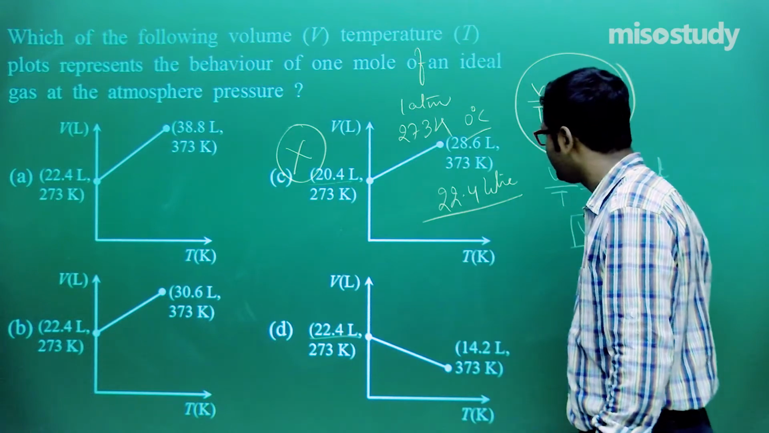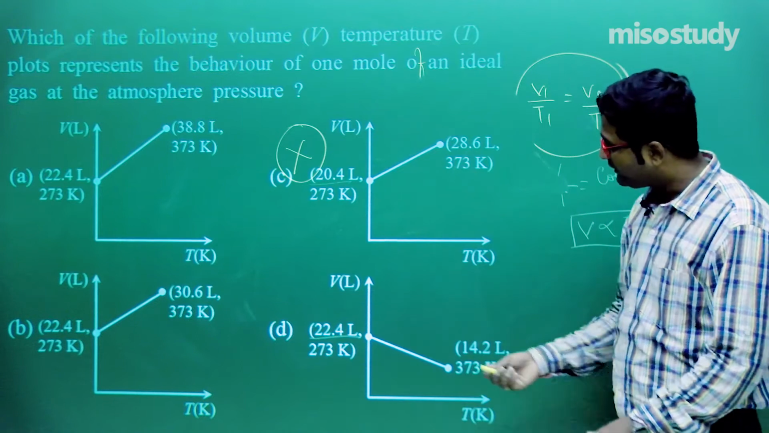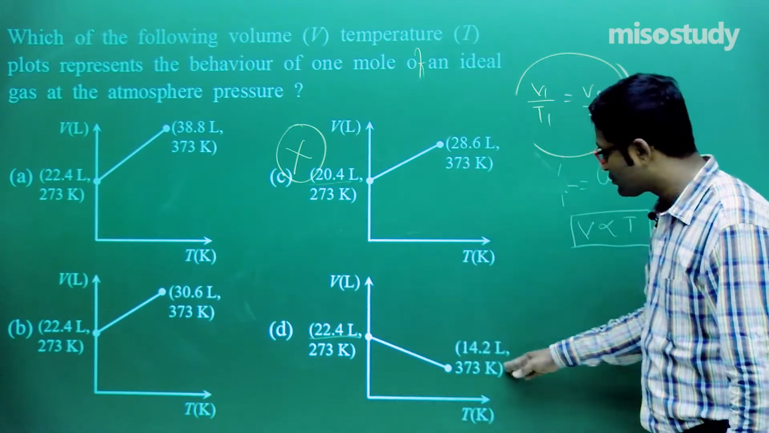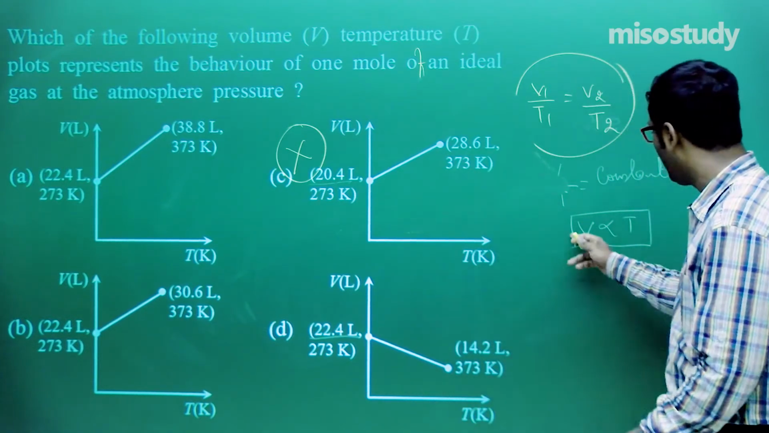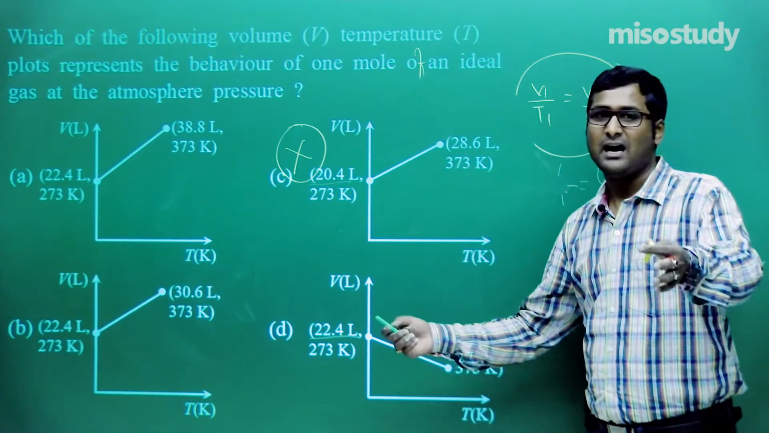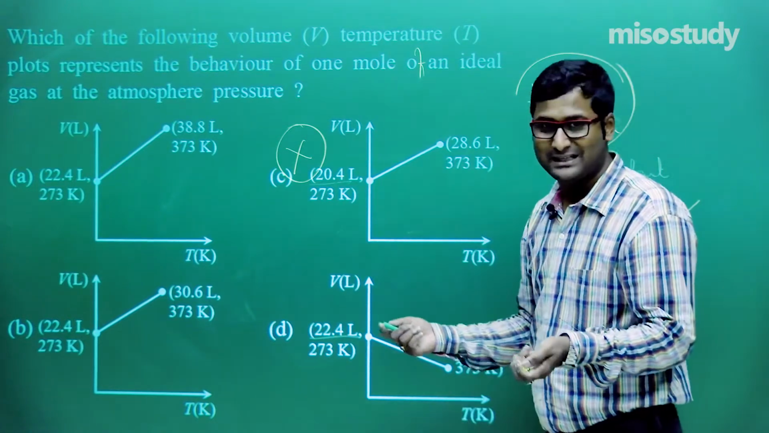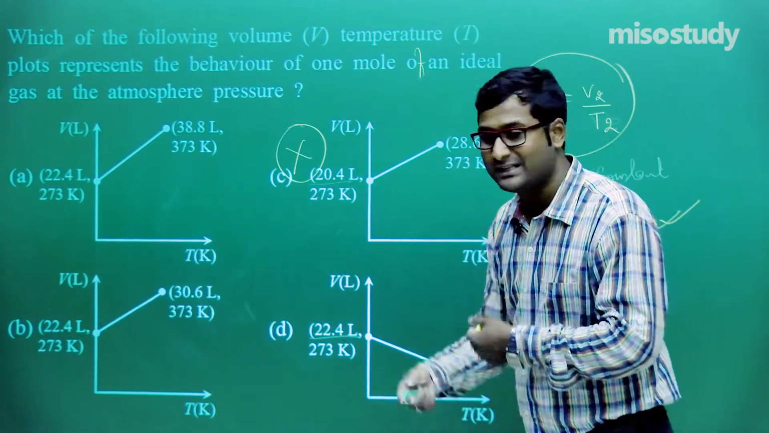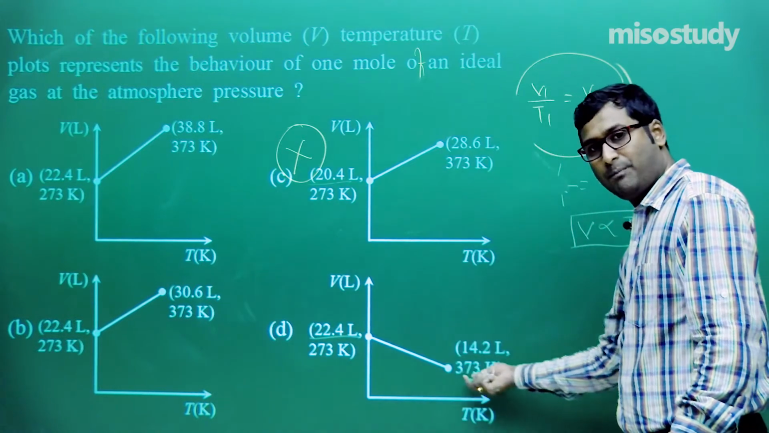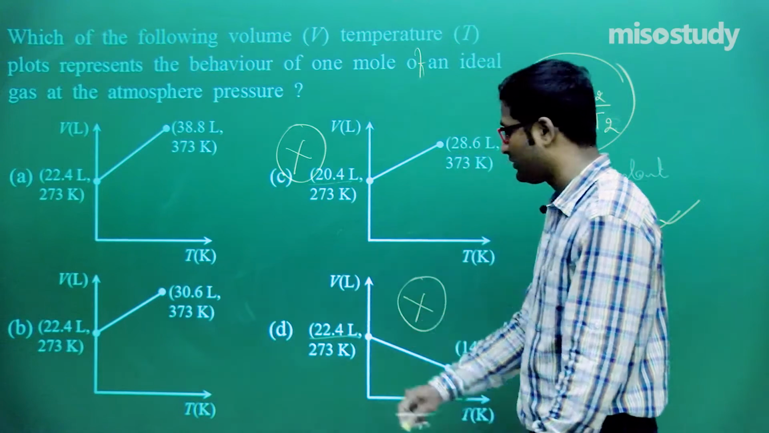Now check out this. This C will not be the answer. Now if I talk about D, look here, the slope is downward. As we know, V is directly proportional to T. If T increases, ultimately V will increase. If V increases, that signifies the temperature increases. So here there is a negative slope, a negative decrement, so this will not be the option.